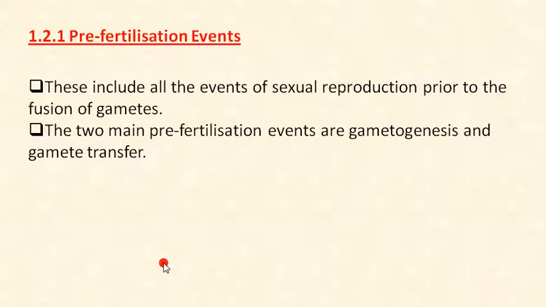Now our first is the pre-fertilization event. I have already discussed, pre means before the fertilization. So these are the events. This includes all the events of sexual reproduction prior to the fusion of gametes. Here gametes are not yet fused, because prior to the fusion of gametes, this is called pre-fertilization. The two main pre-fertilization events are gametogenesis and gamete transfer. So please, make a note and underline these two things. The main pre-fertilization events are gametogenesis and gamete transfer. Write it down in your notes.